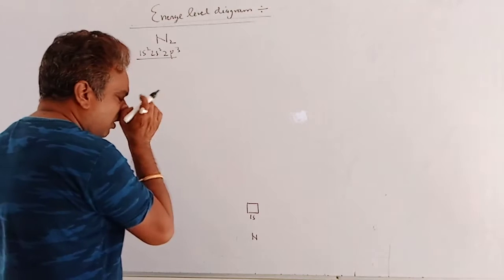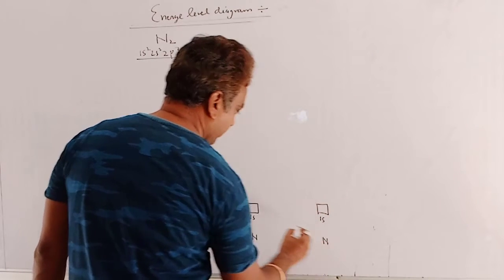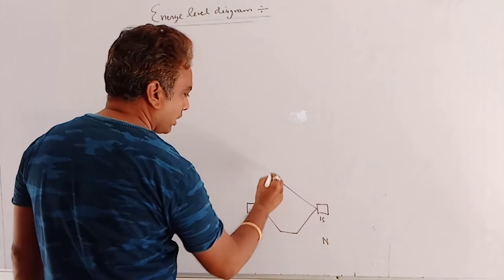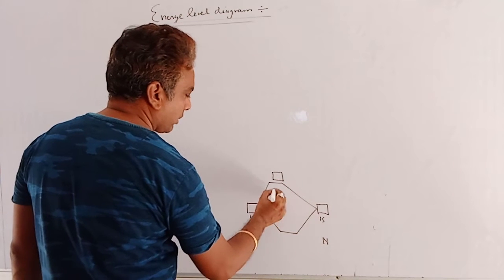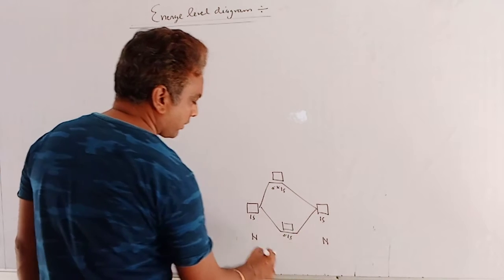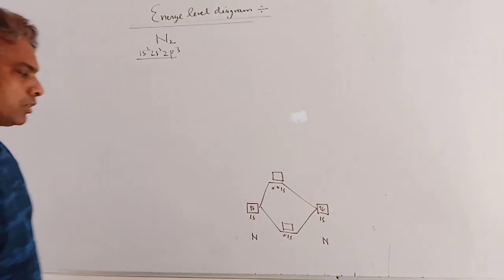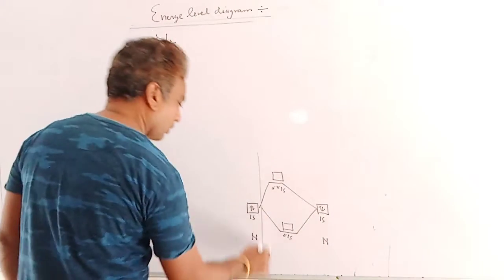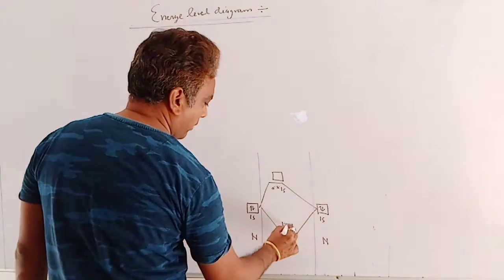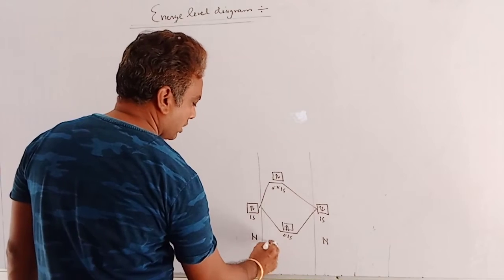So 1s of one nitrogen overlaps with 1s of another nitrogen and splits into two different energy level molecular orbitals. After ss overlapping, similarly here is sigma asterisk 1s and here is sigma 1s. There are 2 electrons in 1s. So first 2 electrons enter sigma 1s and the rest 2 are in sigma asterisk 1s. Here is N2.